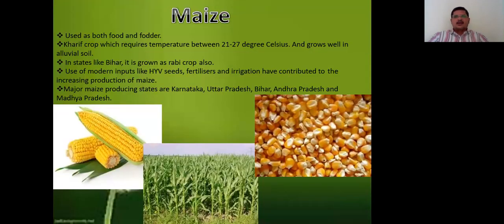Next is maize. What is maize? You know all, we call it corn. Used as both food and fodder. Kharif crop which requires temperature between 21 and 27 degrees Celsius and grows well in alluvial soil. In states like Bihar, it is grown as a rabi crop also. Use of modern inputs like HYV seeds, fertilizers and irrigation have contributed to increasing production of maize. Major maize producing states are Karnataka, Uttar Pradesh, Bihar, Andhra Pradesh and Madhya Pradesh.